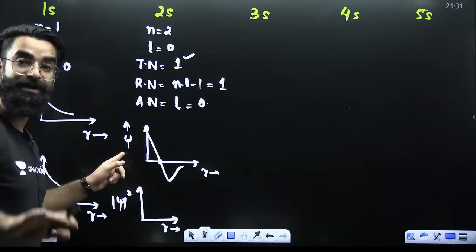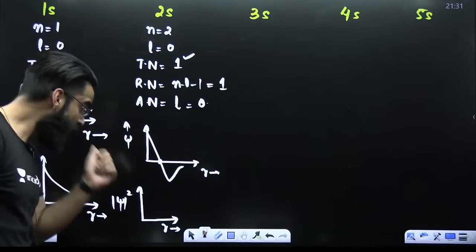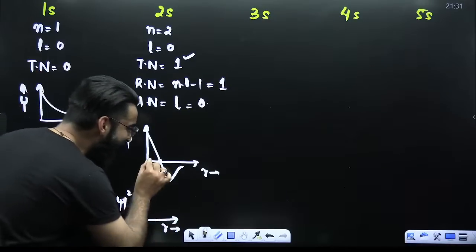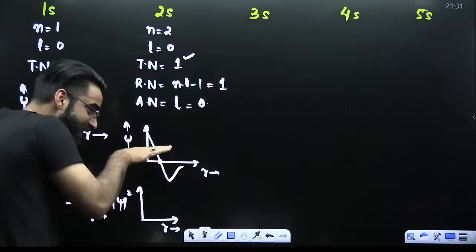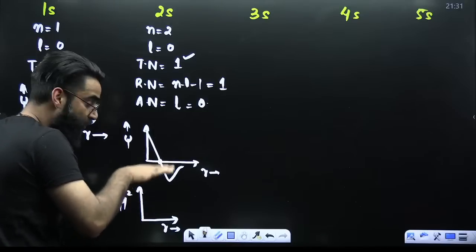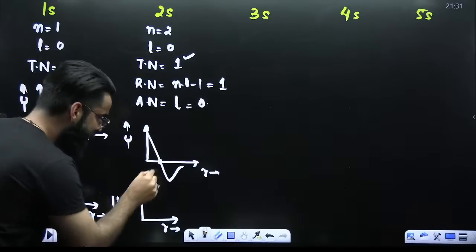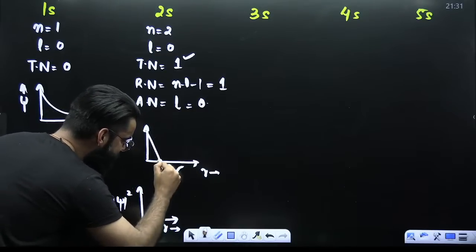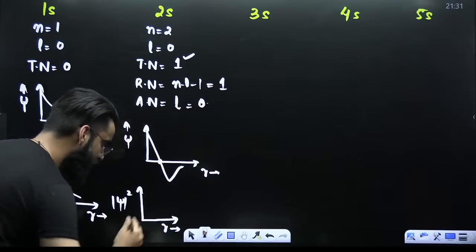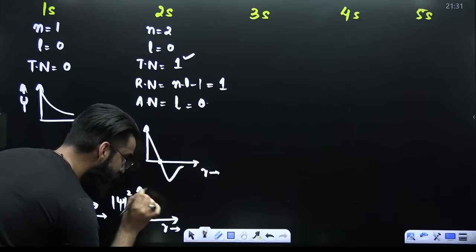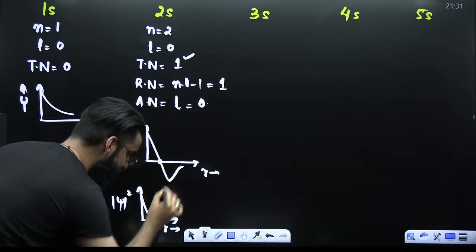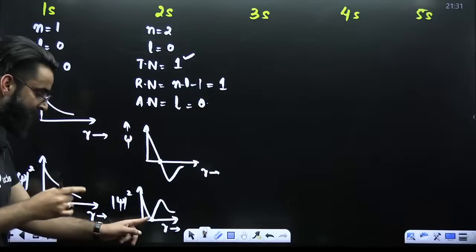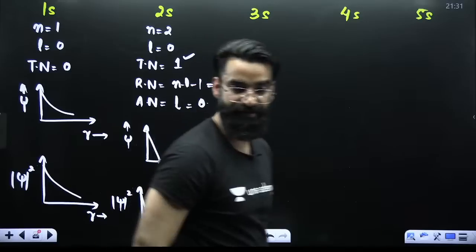Psi value can be positive or negative. So, in order to make psi square versus r, what you need to do is take the portion of the graph that is down the r-axis, that means I'm talking about this part. Remove this part and take its image over here. So, I'm getting something like this. Then remove this part and take its image. Its image is going to be like this. And this point represents a node here. Perfect. This is the psi square versus r graph here.